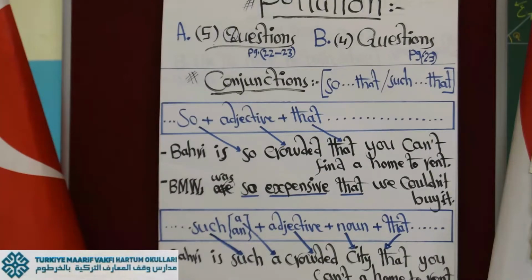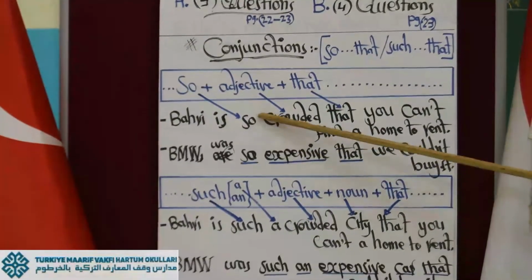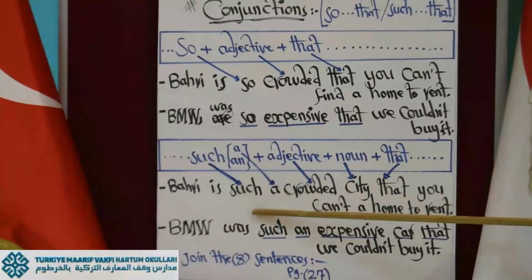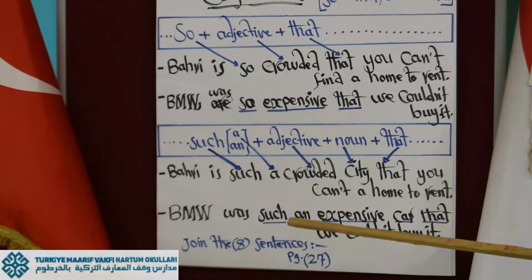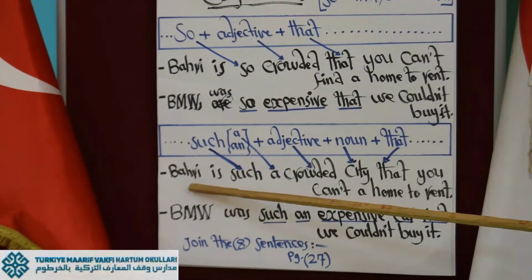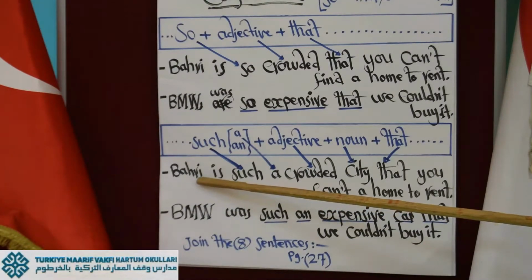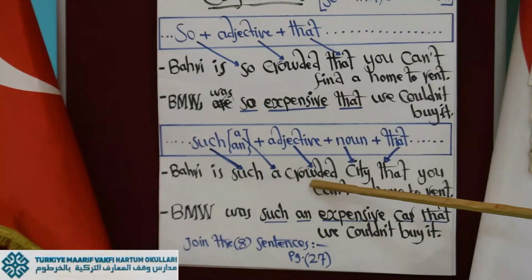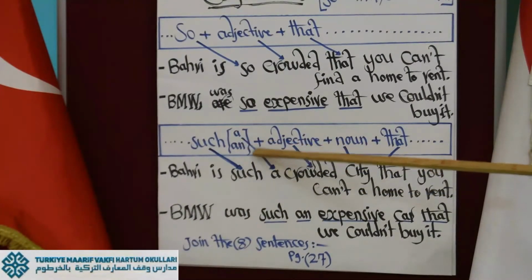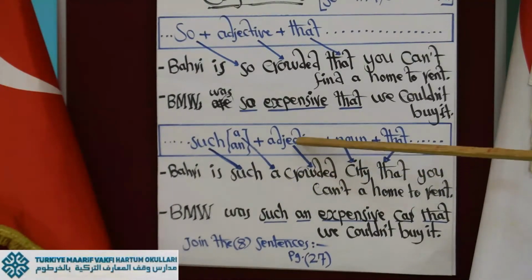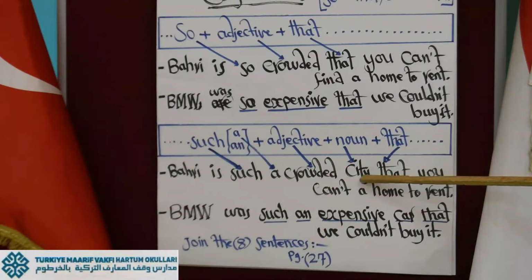Let's see examples in order to see the difference in use between rule 2 and rule number 1. Let's use the same two sentences again in order to make it clear. Sentence number 1, in rule number 2: Bahrain is such a crowded city. So that is "such," but "a" or "an" is very important. Crowded is an adjective, city is a noun. So the adjective describes the noun, then "that."